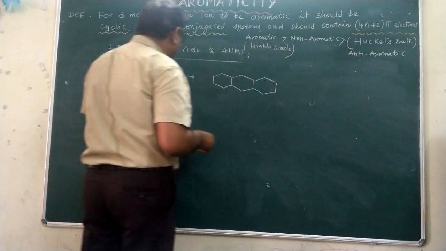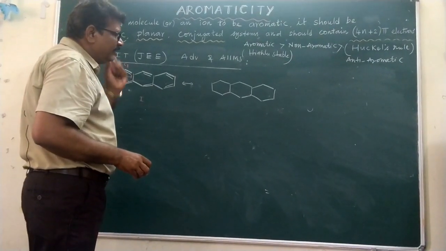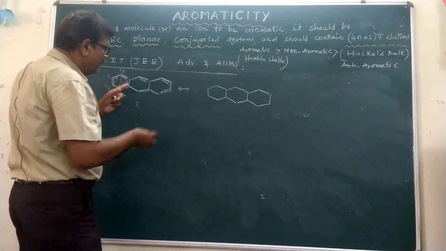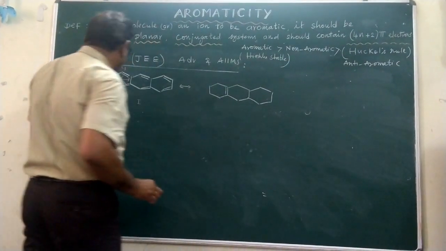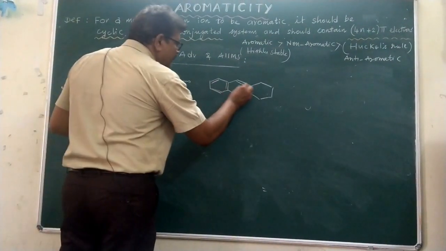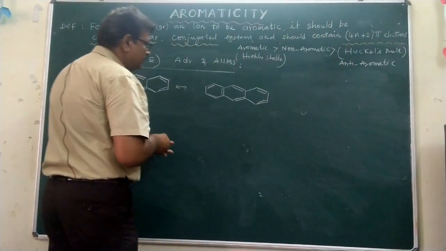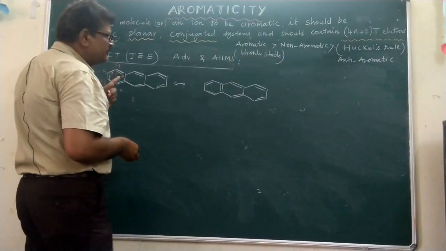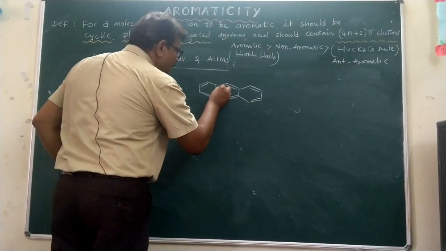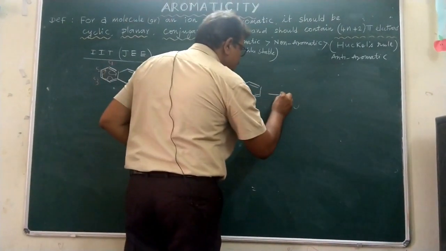The bond order of these compounds can be explained on the basis of these resonance structures. Once this shifts here, the pi bond will be observed here. This shifts here, pi bond observed here. In the same way you can explain the remaining structures. This pi bond will shift here, and again, after coming here, this pi bond shifts here. Now let us explain the next resonance structure.